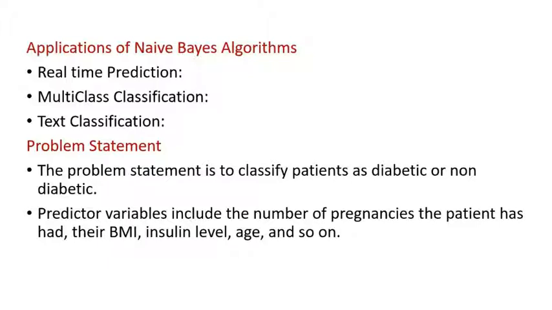Next, the predictor variables include the number of pregnancies the patient has, their BMI, insulin level, age, and so on. The data set has several different medical predictors, features, and a target, that is the outcome.